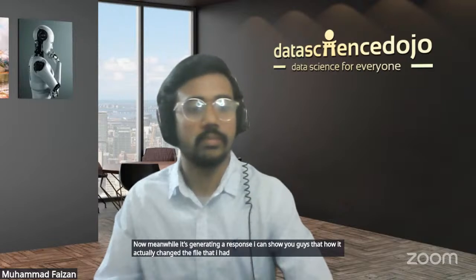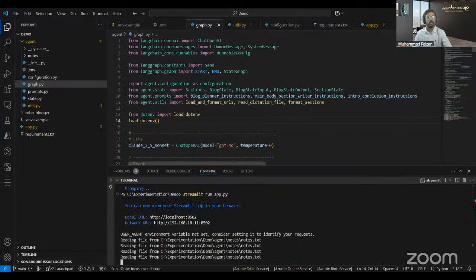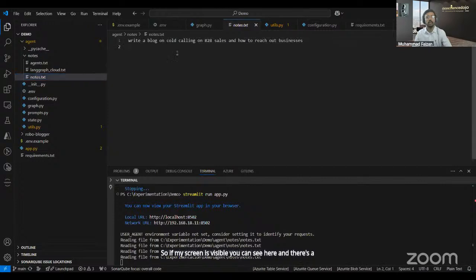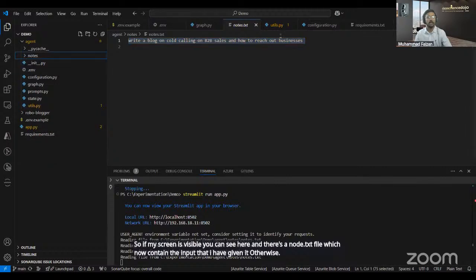So if my screen is visible, you can see here that there's a node.txt file which now contains the input that I have given it as a voice. And now it will be using this input to generate a blog. Now let me see.